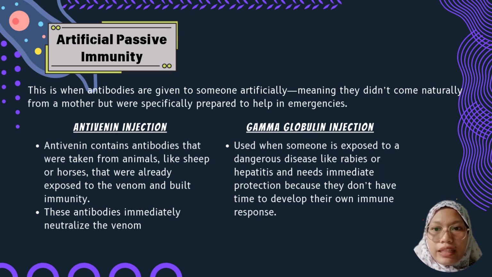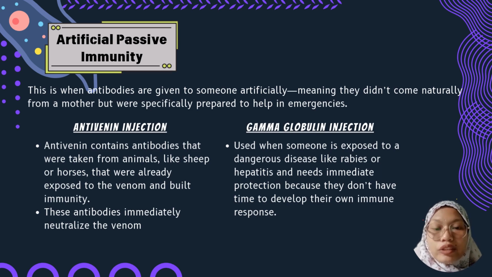Antivenin contains antibodies that were taken from animals, like sheep or horses, that were already exposed to the venom and built immunity. So these antibodies immediately neutralize the venom, buying time for the person to recover. Another case is gamma globulin injection. This is used when someone is exposed to a dangerous disease like rabies or hepatitis and needs immediate protection because they don't have time to develop their own immune response.